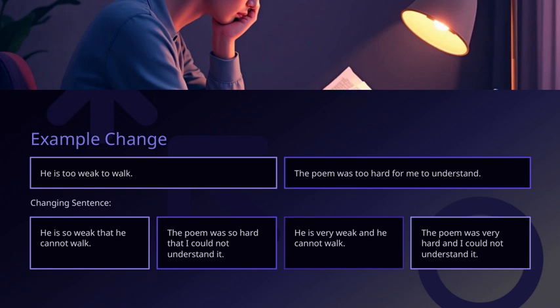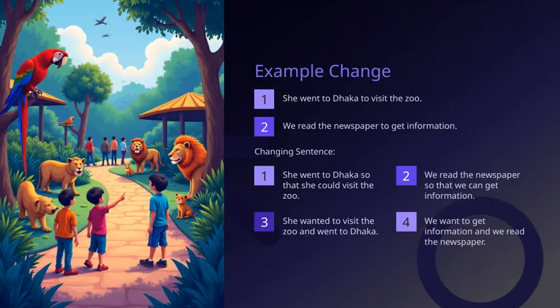And if we want to keep it simple and direct, we might say, "He is very weak and he cannot walk," or "The poem was very hard and I could not understand it." The key takeaway here is understanding how to use "so," "that," and "to" structures effectively. They help us express cause and effect clearly, but choosing the right form depends on the context and emphasis. This example ties into our overall theme of improving clarity and variety in our language, making our communication more effective and engaging. Now, let's look at some example changes to sentences to see how we can make our meaning clearer.